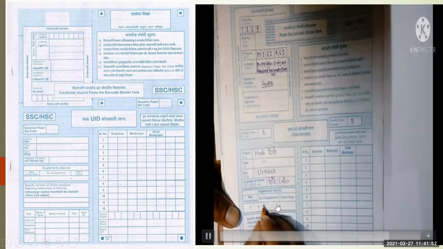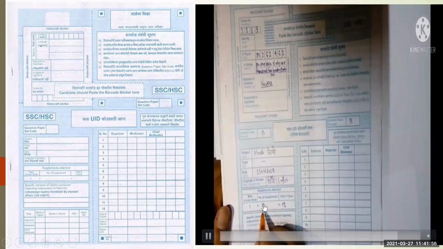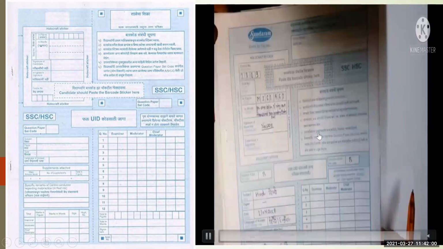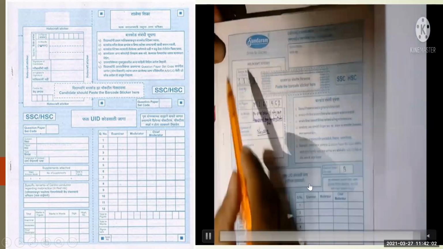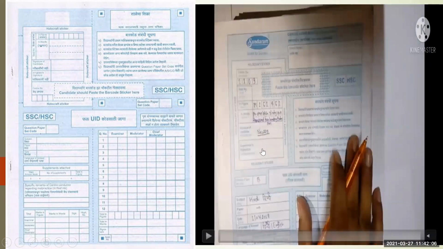And here is the supplement. If you are taking a supplement, you will write down 1. If you are not taking a supplement, you will write down 0, and then you will write down the total number. In this way, you will fill your board answer sheet. This is just a demo I have given you. So your hall ticket is very important.